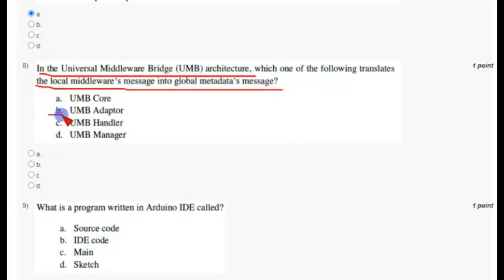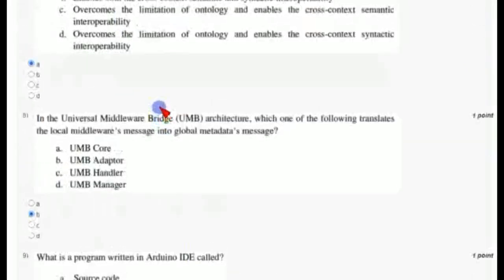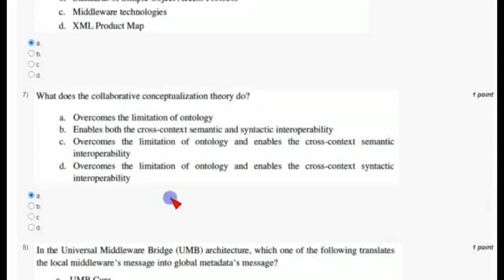And coming to the eighth question, in UMB architecture, which translates local middleware messages to global metadata messages? The answer is option B, that is UMB adapter. I am pretty confident with this answer. I will specify if I am not confident for any question, for example the 7th question and the first 2 questions.